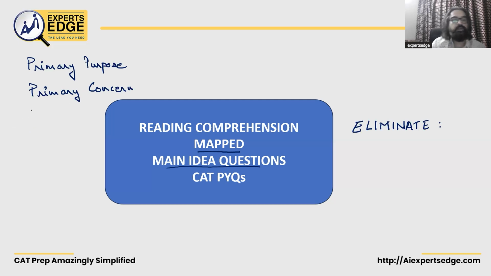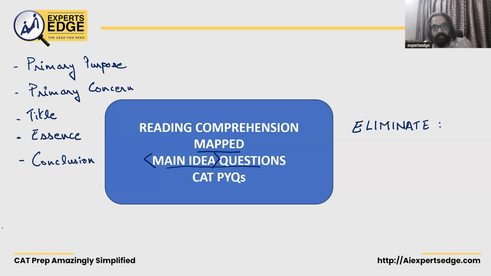You can also have a question which talks to you about what is a suitable title for the passage. So whenever you have such a question, you need to realize they're testing you on main idea. Okay, that's the concept they're testing. You could also be asked about the essence of the passage. There could be a question based on the conclusion of the passage as well. Right? So these are the types of questions which will all eventually be counted as a main idea question.